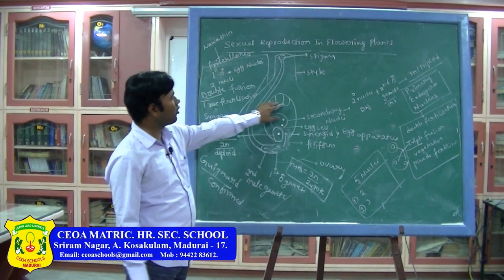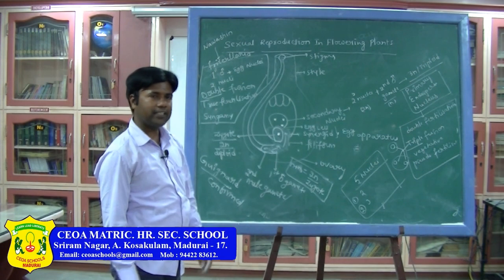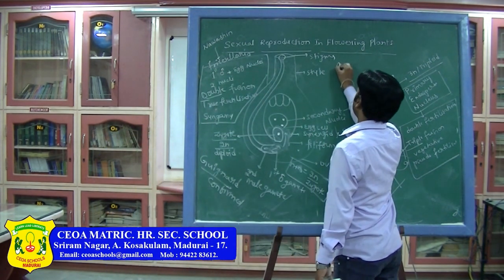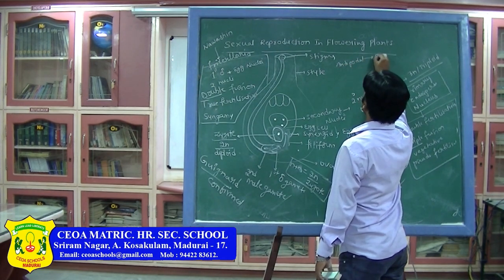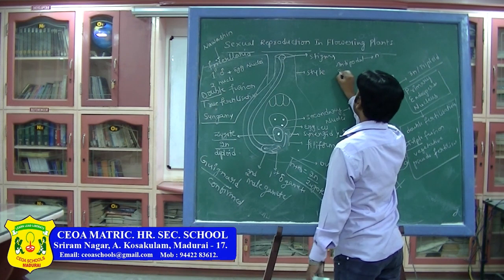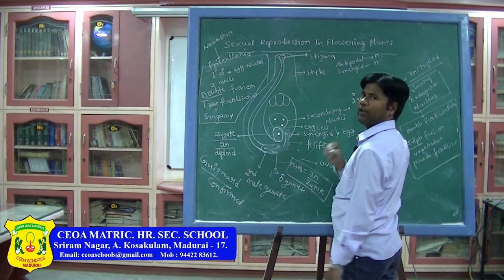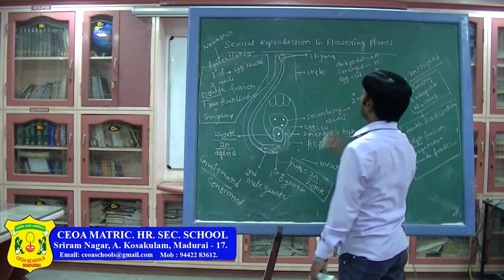Then antipodals will be degenerated. Let us see the state of all these cells. Antipodal cell ploidy is n only, haploid. Then synergids also haploid only. Egg cell also haploid only.